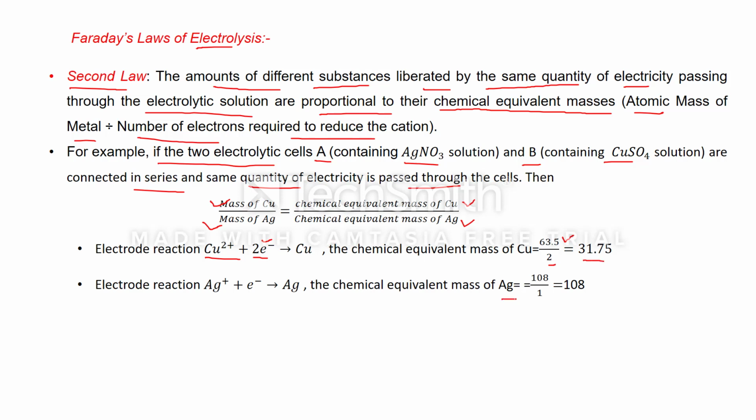In the same way for silver, this is 108, the atomic mass of silver, divided by 1. Why 1? Because 1 electron is required for the reduction. That's why this is equal to 108. In this way, we can find the chemical equivalent masses.